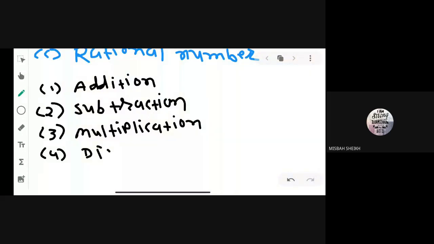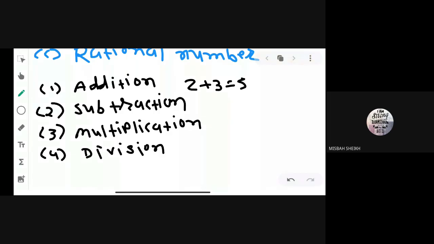Right? Again, we are taking the same example: 2 plus 3 is 5. Now you can see 2 and 3 are whole numbers, 2 and 3 are integer numbers, and 2 and 3 are rational numbers also. So 2 plus 3 is equal to 5, in which 2 and 3 are rational numbers, and we get the final answer 5. It is also a rational number.